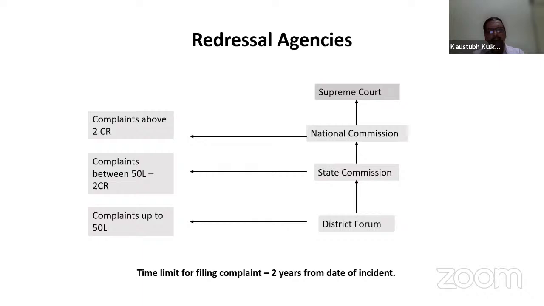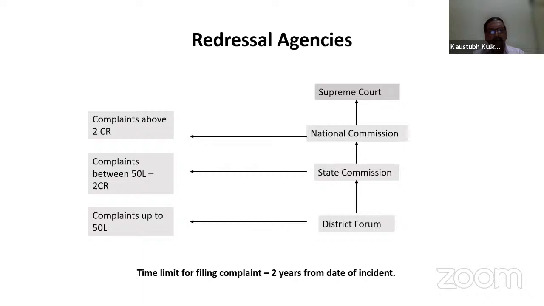Can an individual go to this redressal agency, or can a firm also go? Redressal agencies, this consumer forum, actually individual persons are going. That means individual persons can go to the ombudsman, but individual persons as well as corporates can also go to these types of forums. For the ombudsman, only the individual person can go, but for the district forum, state commission or national commission, anybody, individual as well as any of the corporates, may go to these forums.